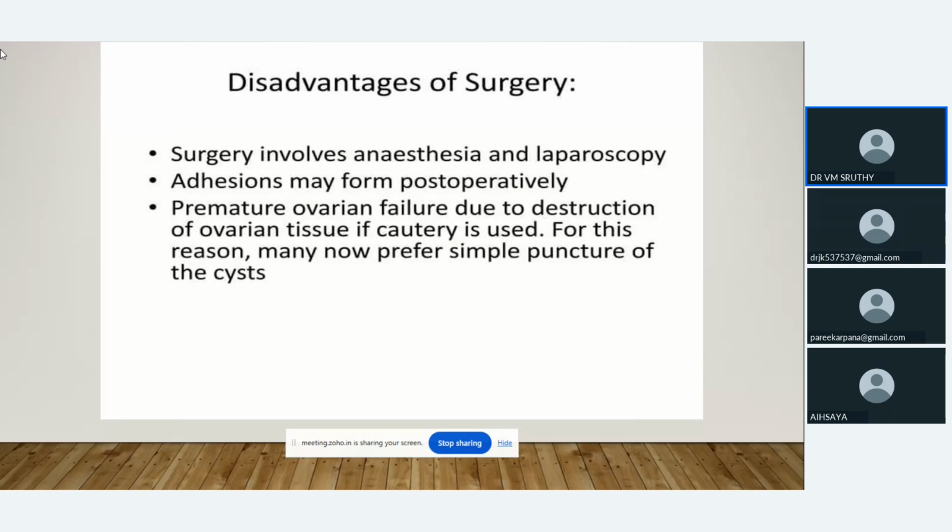So what are the disadvantages of surgery? It can cause adhesions. It can cause post-operative complications. Then premature ovarian failure due to destruction of ovarian tissue if cautery is used. For this reason, many now prefer simple puncture of the cyst. Post-operative complications will be more, so in order to avoid that, only simple puncture of the cyst is now preferred.